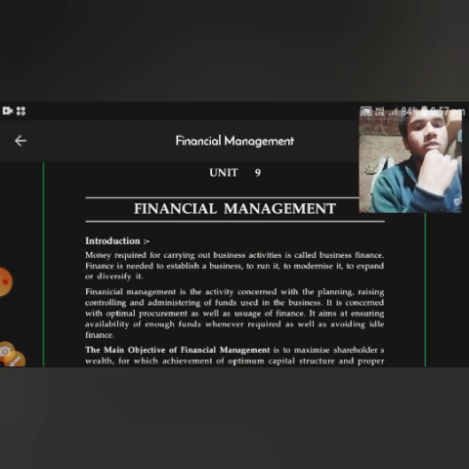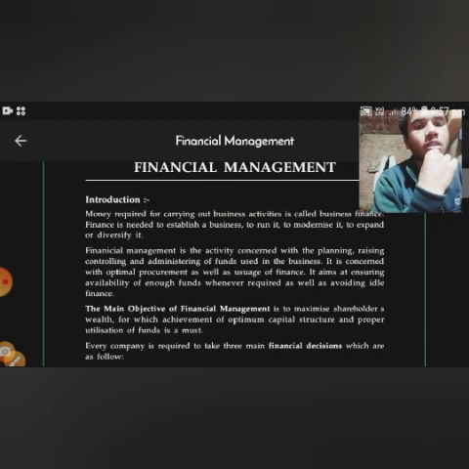It aims at ensuring availability of enough funds whenever required as well as avoiding idle finance. The main objective of financial management is to maximize shareholder wealth, for which achievement of optimum capital structure and proper utilization of funds is a must.